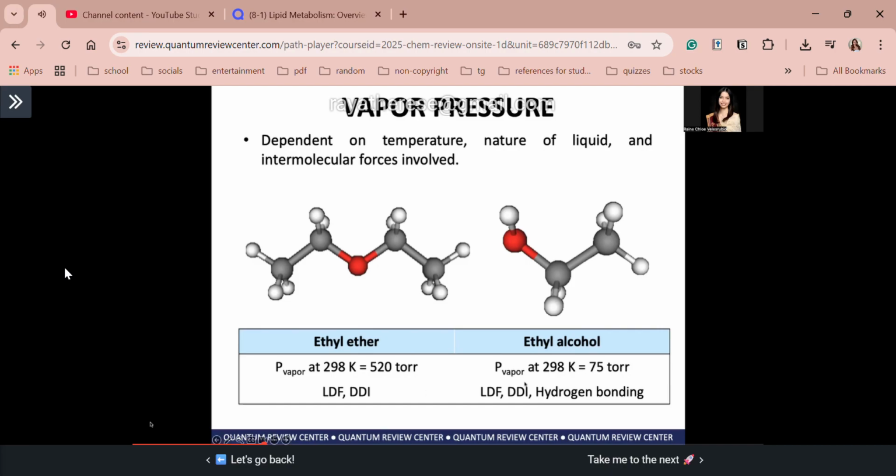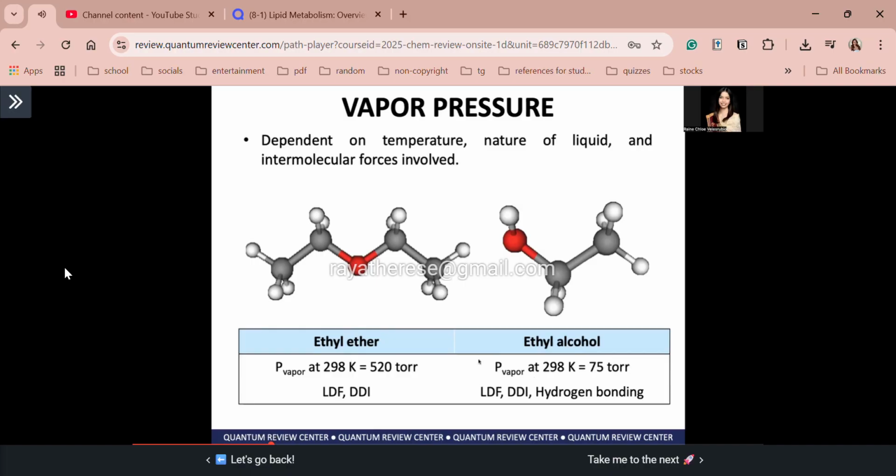Okay? And the IMFAs niya, as we know, LDF, DDI, and hydrogen bonding. Meanwhile, the ethyl ether, we have dipole-dipole interactions and LDF only. Okay? So what can we say? If the intermolecular forces between molecules are relatively strong, kagaya ng sa ethyl alcohol na may H bonding, then the vapor pressure will be relatively low. Okay? Meanwhile, if we have weak IMFAs, for example, the ethyl ether, it has weaker IMFAs than ethyl alcohol, then the vapor pressure will be relatively high.